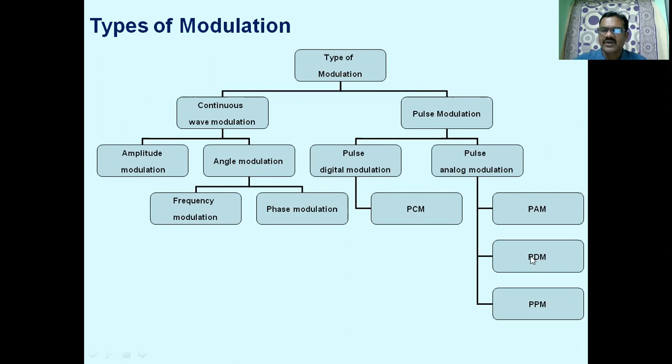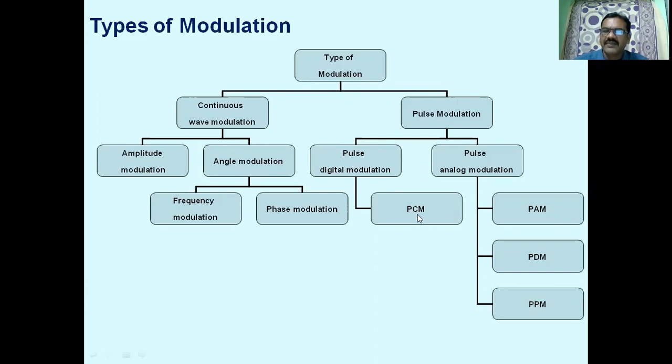Similarly, in pulse duration modulation, the duration or width of the carrier pulses is to be changed in accordance with the amplitude of message signal. Similarly, the position of the pulses is to be varied in accordance with the amplitude of the message signal in pulse position modulation. Whereas in pulse digital, all these modulation schemes are analog only. Whereas pulse digital modulation is a digital modulation technique. We make use of these digital modulation techniques for digital communication in order to provide high signal to noise ratio.